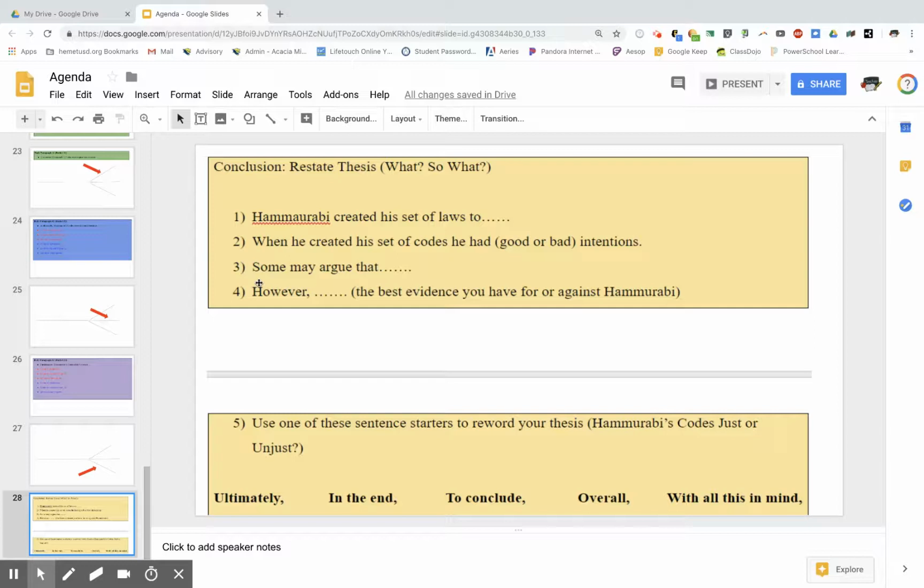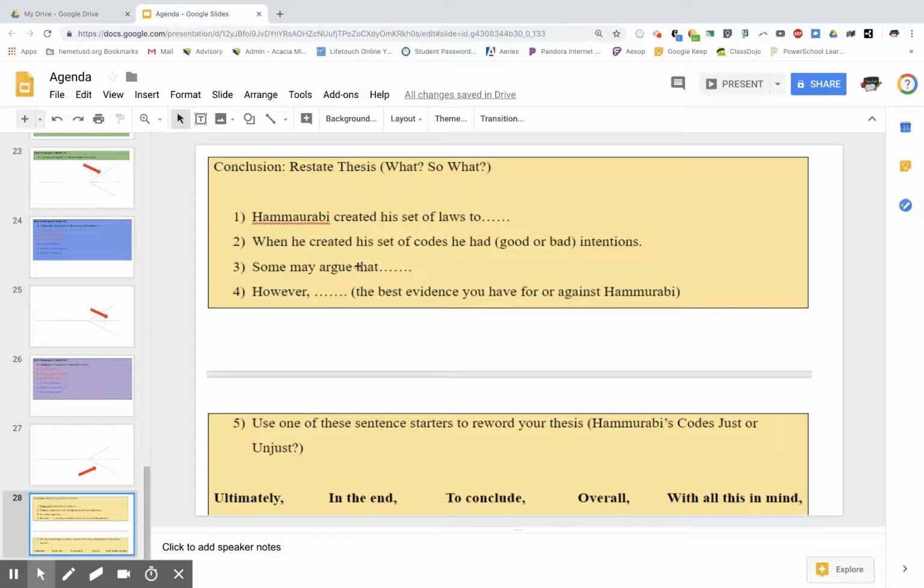A lawyer would never say, oh, you have a good point, and then not say anything after that. They would say, oh, I see what you're talking about. I see you have this point, and that's this number 3. Some may argue that. You say, hey, yeah, you guys may be right there. However, and then you're going to use your best evidence. So for example, some may argue that Hammurabi was trying to create order. However, killing people and drowning them is the opposite of creating order. So you're always going to argue against that.